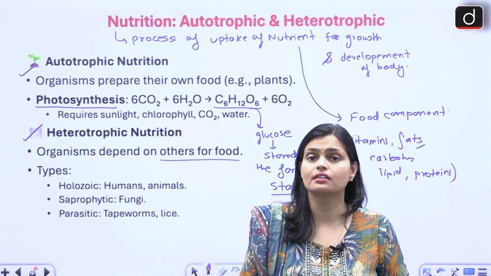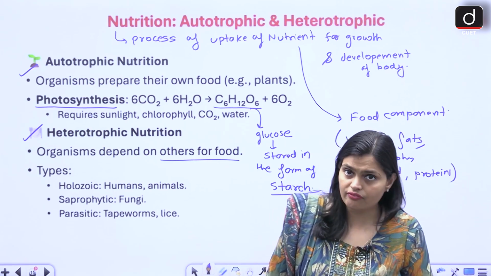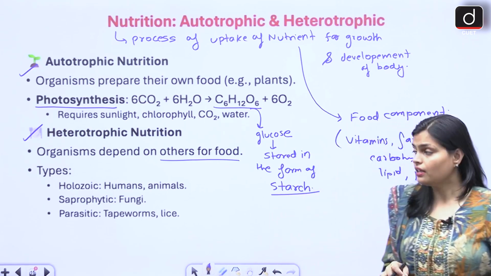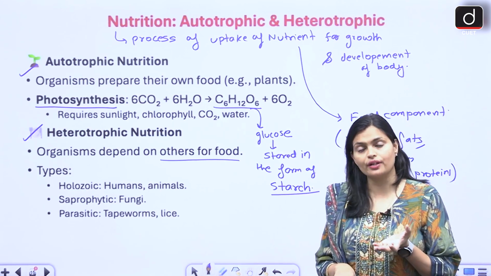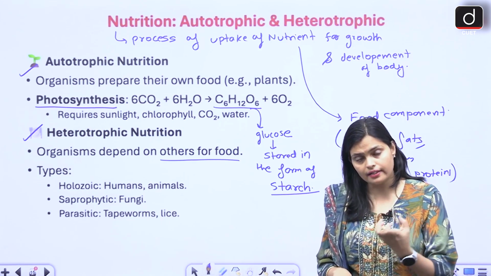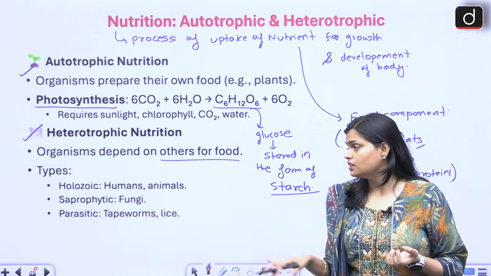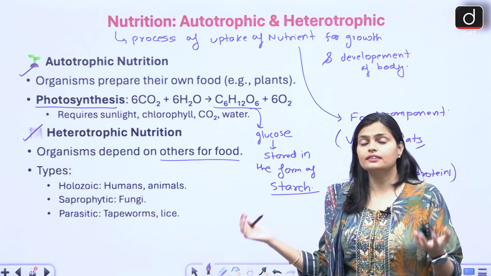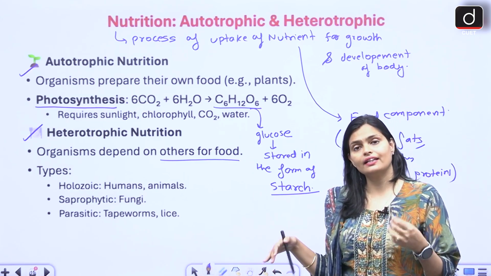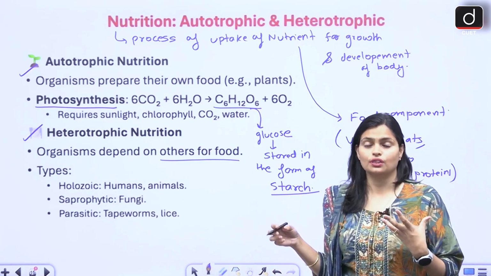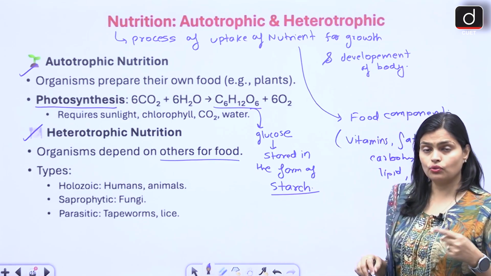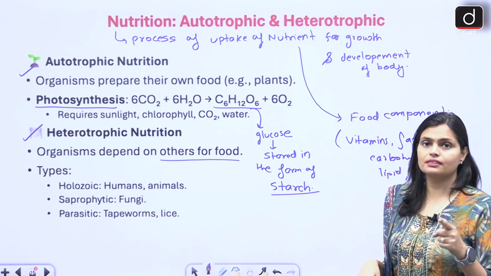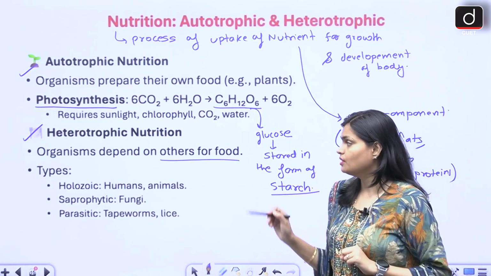What does it mean? Parasitic means the organism enters inside the host body, right, and starts taking up its nutrition, like the tapeworm or fleas, which enter our body and then start taking up the nutrition. They are called parasites, and the mode of nutrition they have is the parasitic mode of nutrition.